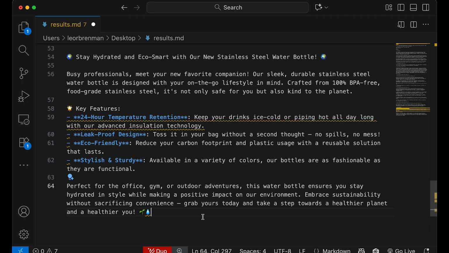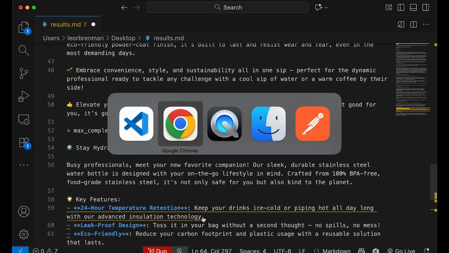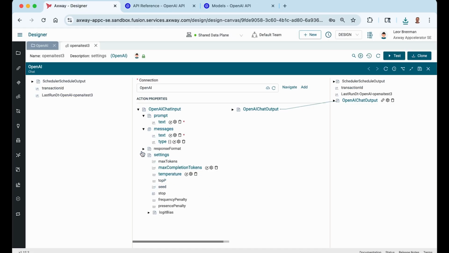So not very flowery, very professional. And if we run it several times, the response should not change that much because the temperature is 0.